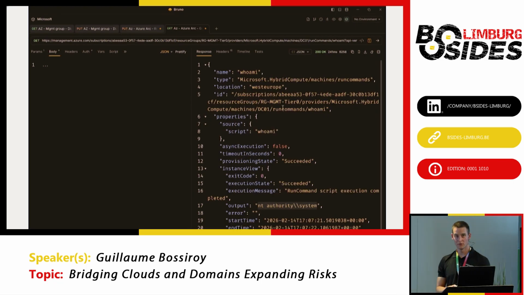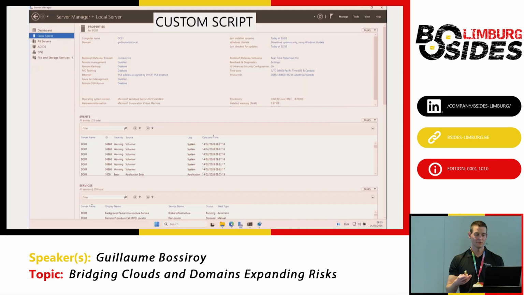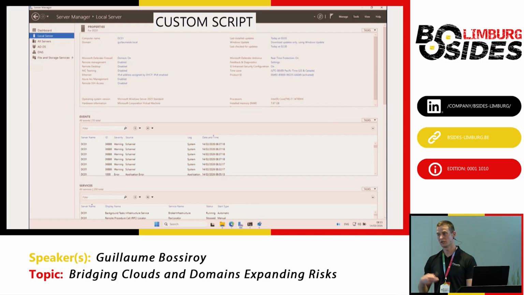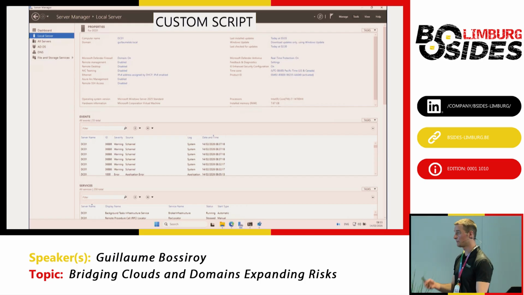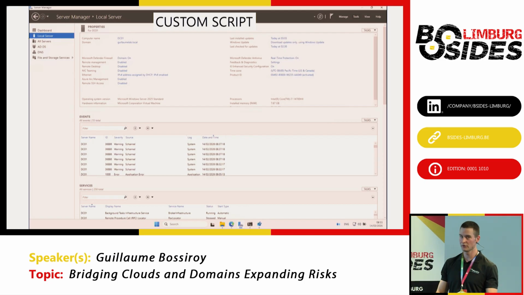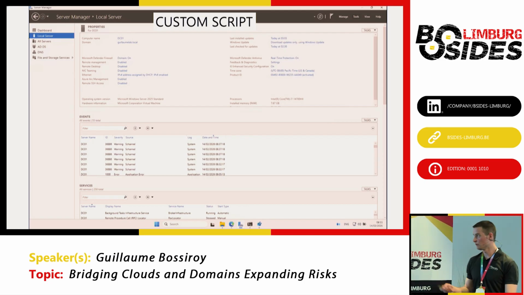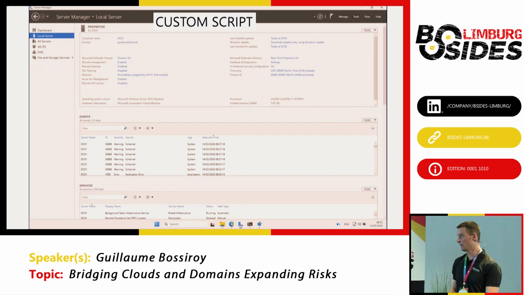Now, a bit more interesting, the custom script extension, as I mentioned, allows running arbitrary scripts on the systems, and this can potentially lead to domain compromise. Let's say I'm running Azure Arc, and I use the default configuration of Azure Arc on the domain controllers. This could allow me to add users and change group memberships from the Azure control plane.